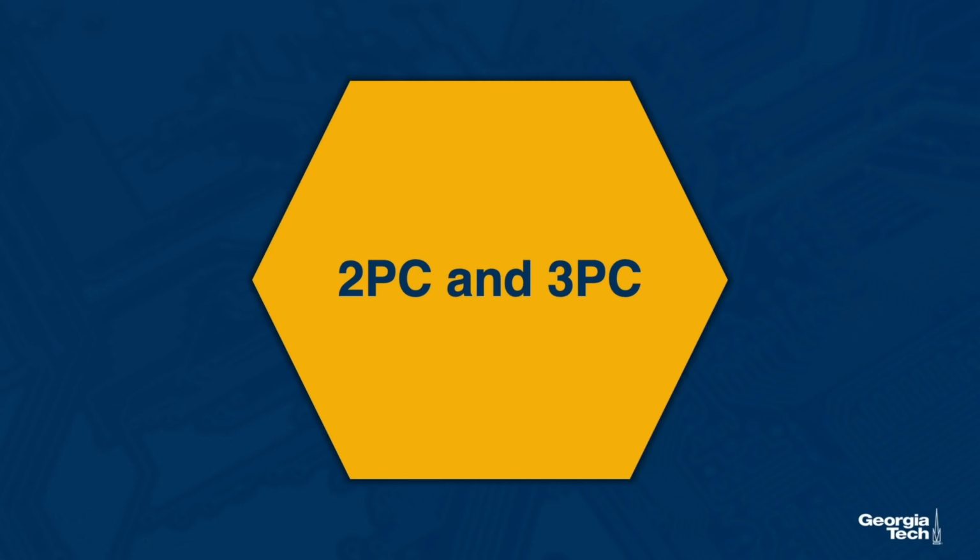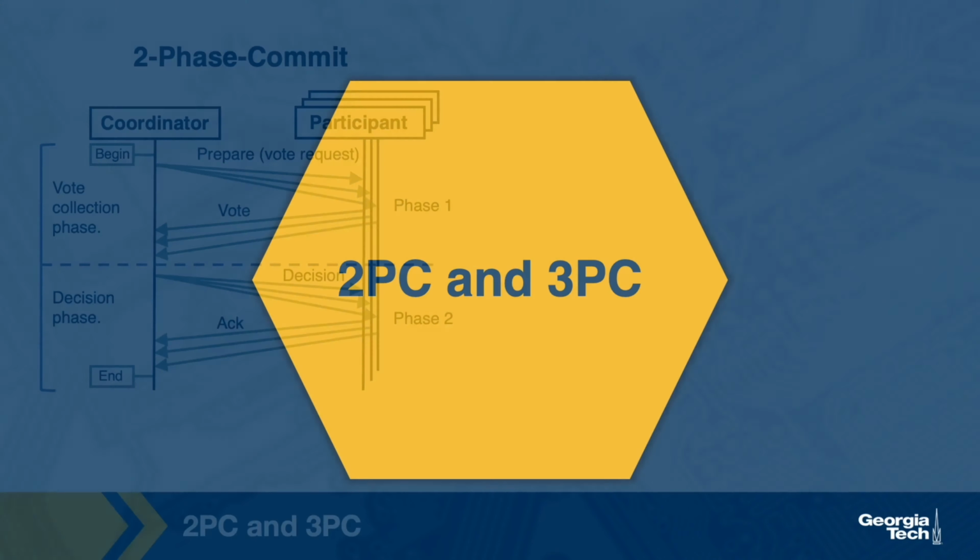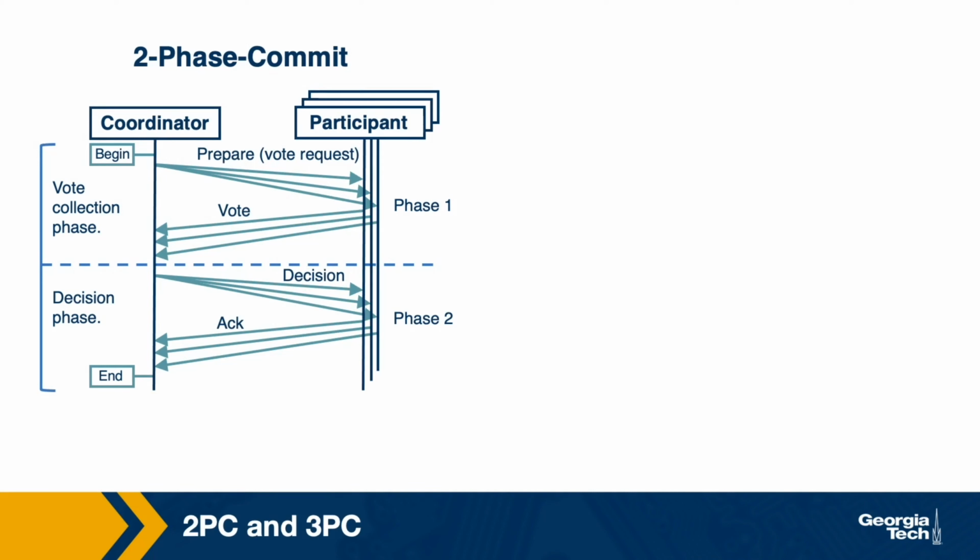Two protocols originating from the database community are examples of consensus protocols. These are called 2PC, two-phase commit, and 3PC, three-phase commit. In the two-phase commit protocol, there is always a coordinator, and it is assumed that this coordinator will not fail. The coordinator proposes a value that all participants need to agree on. The participants vote, the coordinator tallies the votes, and then communicates this decision. This means that it commits the decision at that point. The protocol is simple, but it blocks if there are failures, so it does not guarantee liveness for sure.